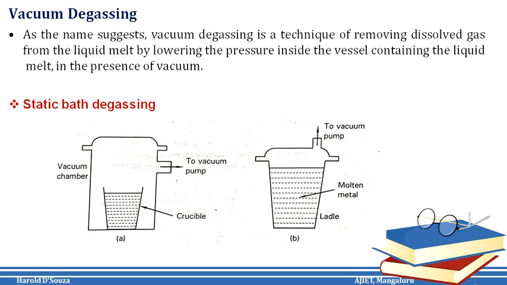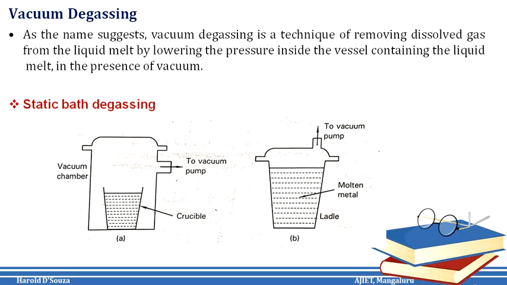Now, it must be noted that the effectiveness of any vacuum degassing operation depends upon the surface area of the liquid melt exposed to low pressure. Hydrogen removal is a diffusion and partial pressure phenomenon, while oxygen removal is a function of the chemical reaction of oxygen with carbon and the partial pressure of carbon monoxide.